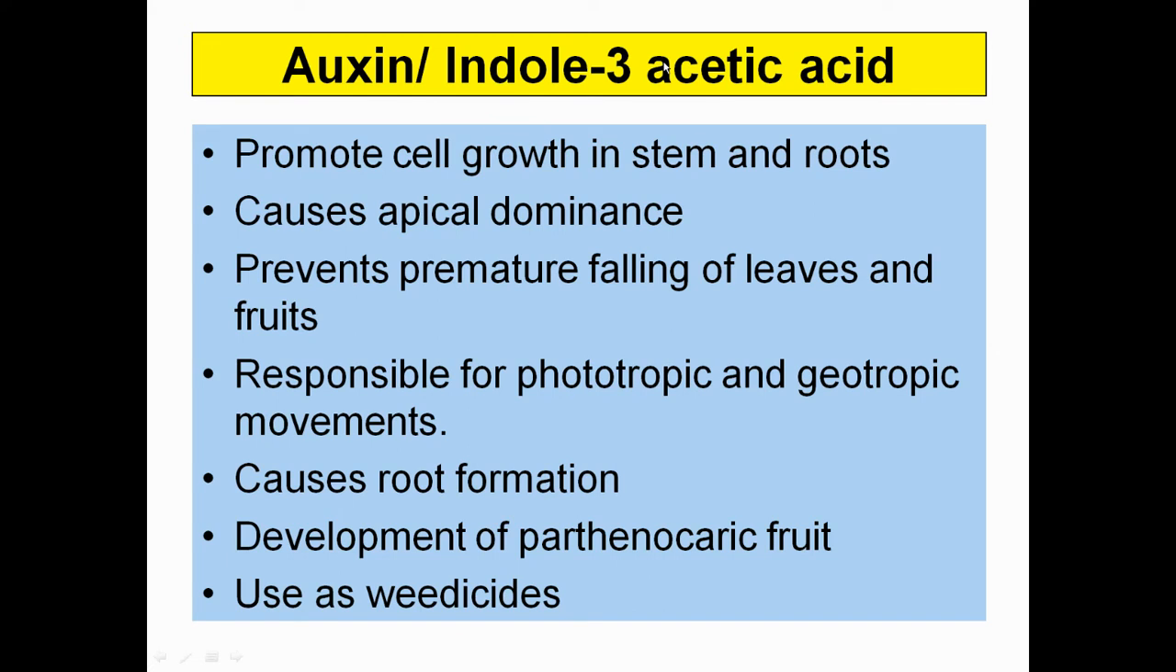Now, the first hormone we are going to discuss is auxin. Auxin is also referred to as indole 3 acetic acid. Please pen down, it is also referred to as IAA. So you should be aware of the abbreviated form of indole 3 acetic acid. It promotes cell growth in stem and roots, causes apical dominance, prevents premature falling of the leaves and fruits, and is responsible for phototropic and geotropic movement, causes root formation, development of parthenocarpic fruit, and is used as a weedicide.